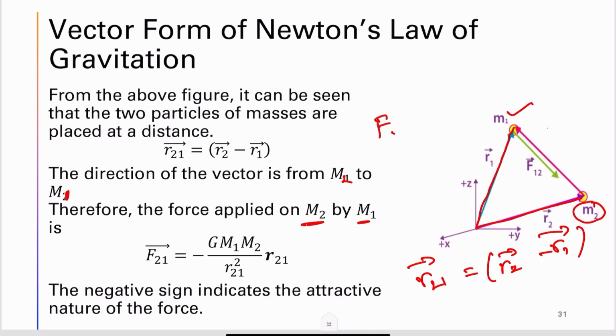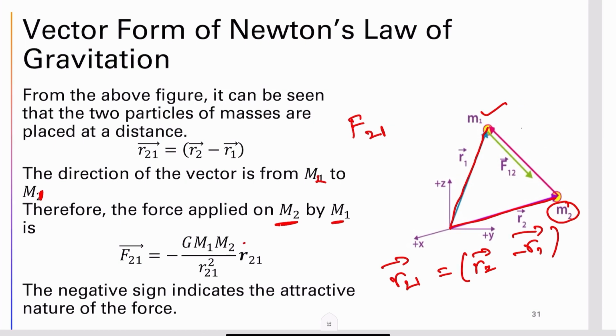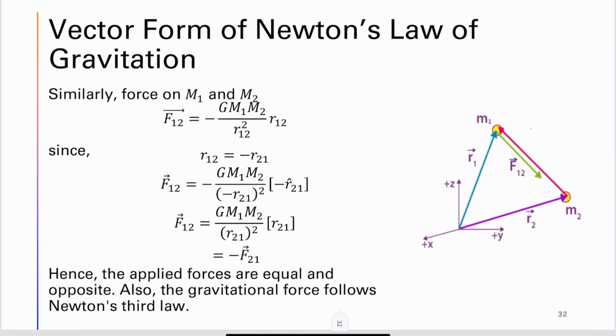So as I said, the force applied on M2 by M1 is given by minus, because the negative sign indicates it is an attractive force, G M1 M2 divided by R21 square into R21 cap. This is nothing but the unit vector. Similarly, the force on M1 due to M2 can be given by F12, which is equal to minus G M1 M2 divided by R12 square into R12 cap. This is the vector representation, with the unit vector in the direction of R12.